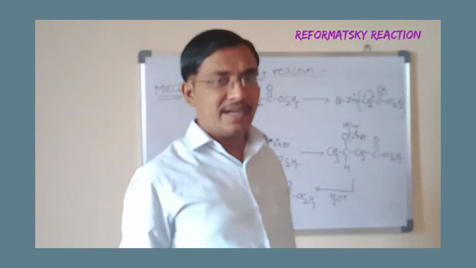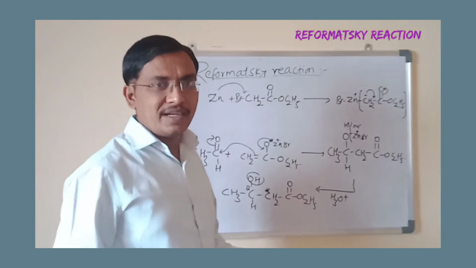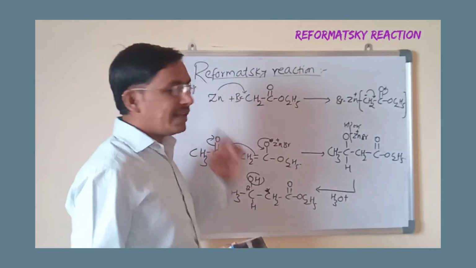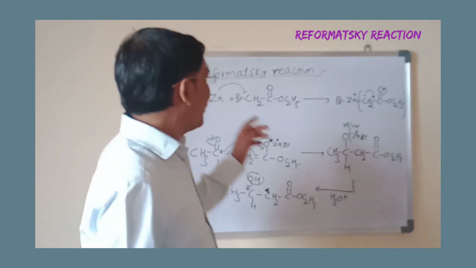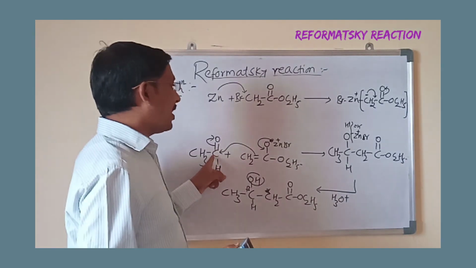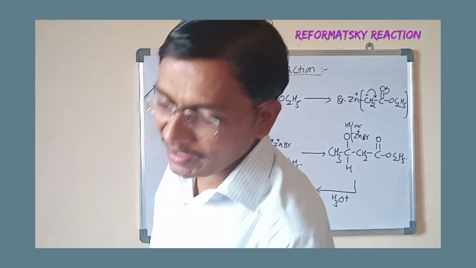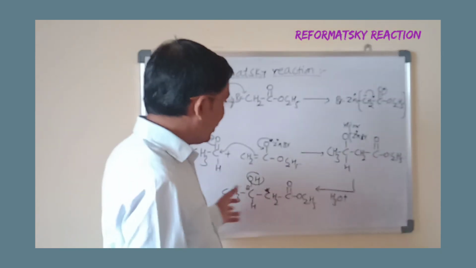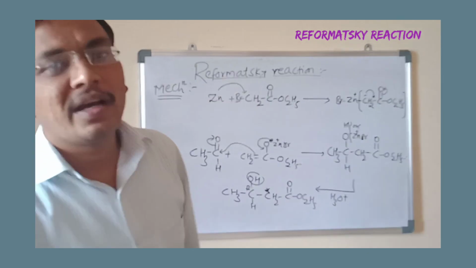The reason is that compared to the Grignard reagent, this organozinc reagent is less reactive. That's why it attacks only the carbonyl carbon and no such product takes place. Like aldol, it gives rise to the beta hydroxy ester due to this reactivity.